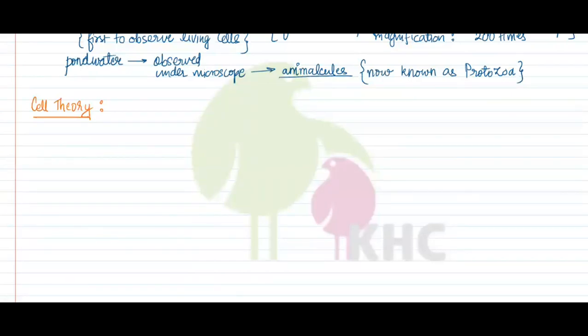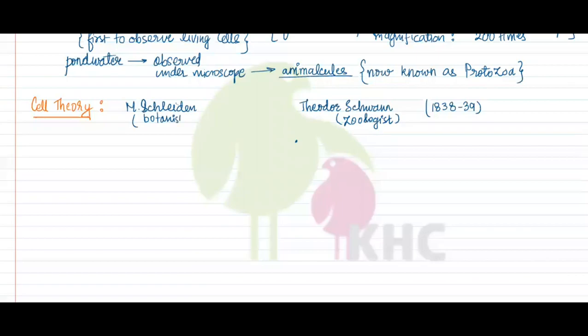This cell theory was formulated by Matthias Schleiden and Theodor Schwann in 1838-39. Theodor Schwann, who was a zoologist, observed certain characteristics in animal cells, and Matthias Schleiden, being a botanist, observed some of the characteristics of plant cells.